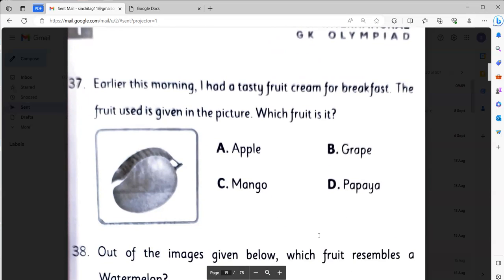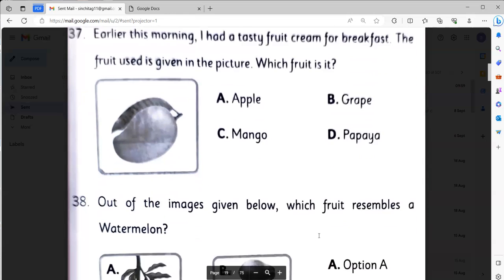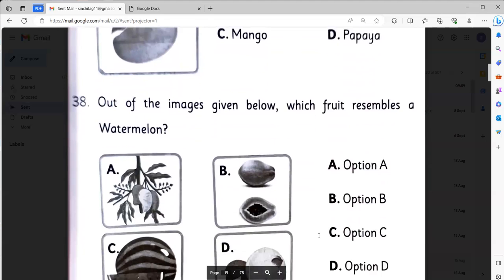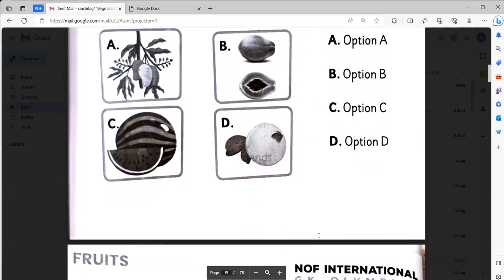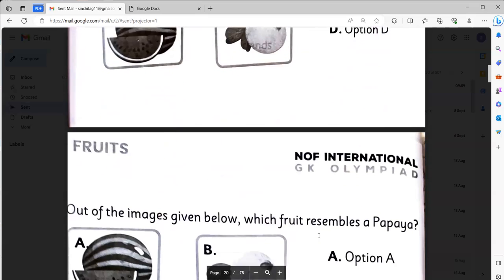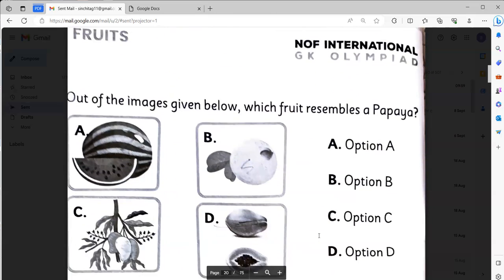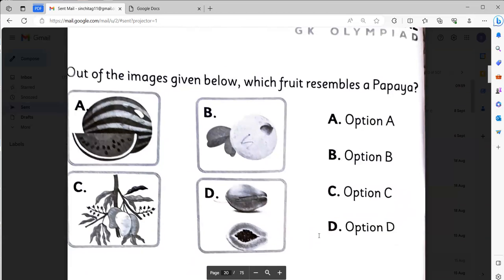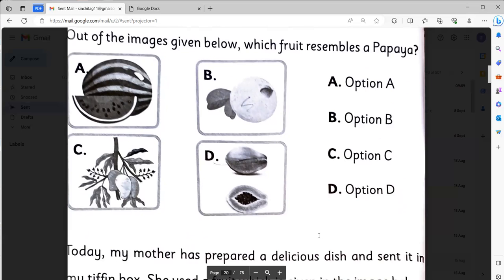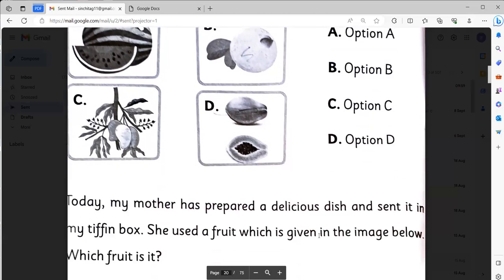Earlier this morning, I had a tasty fruit cream for breakfast. The fruit used is given in the picture. Which fruit is it? It is mango. Out of the images given below, which fruit resembles a watermelon? It will be option C. The next one, out of the images given below, which fruit resembles a papaya? It will be option D.